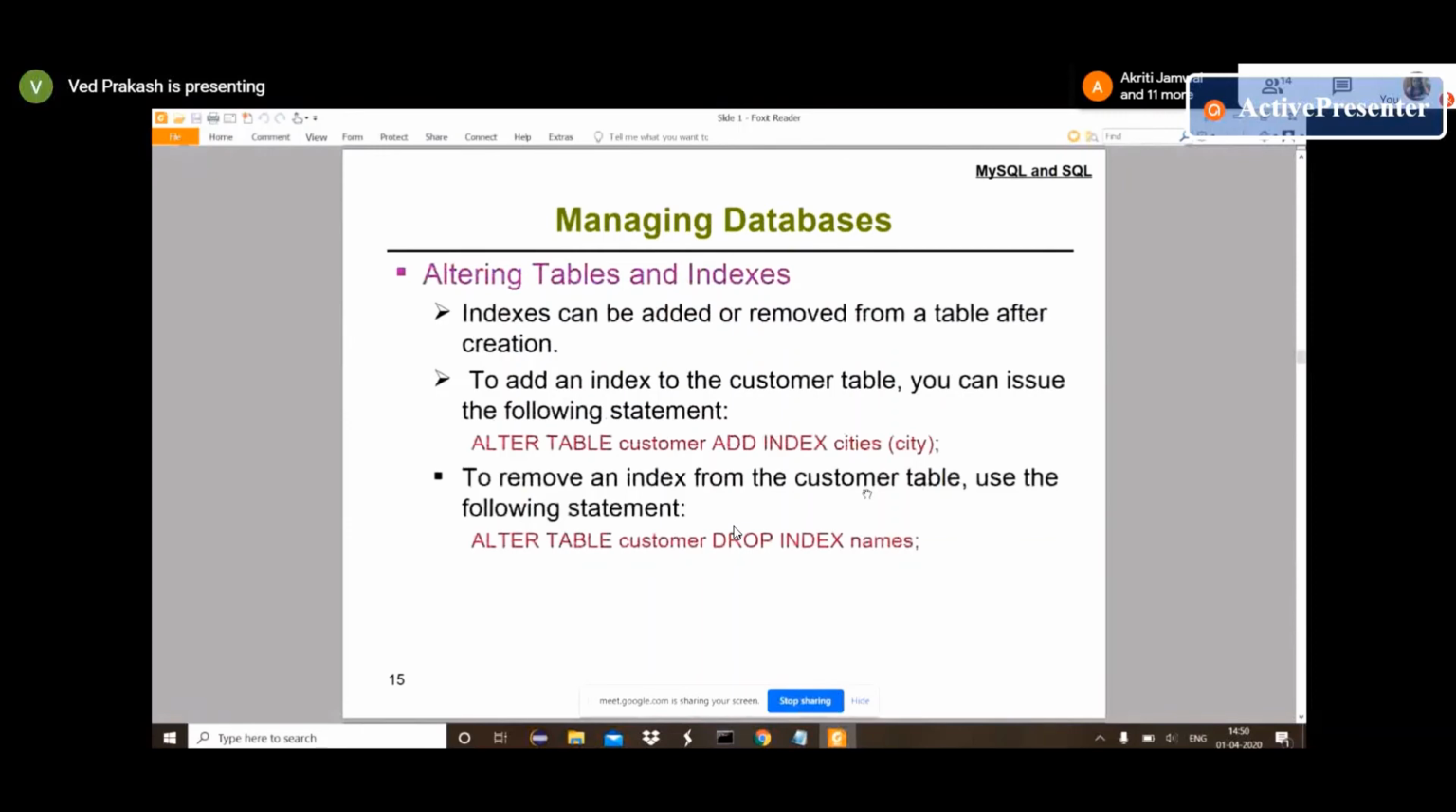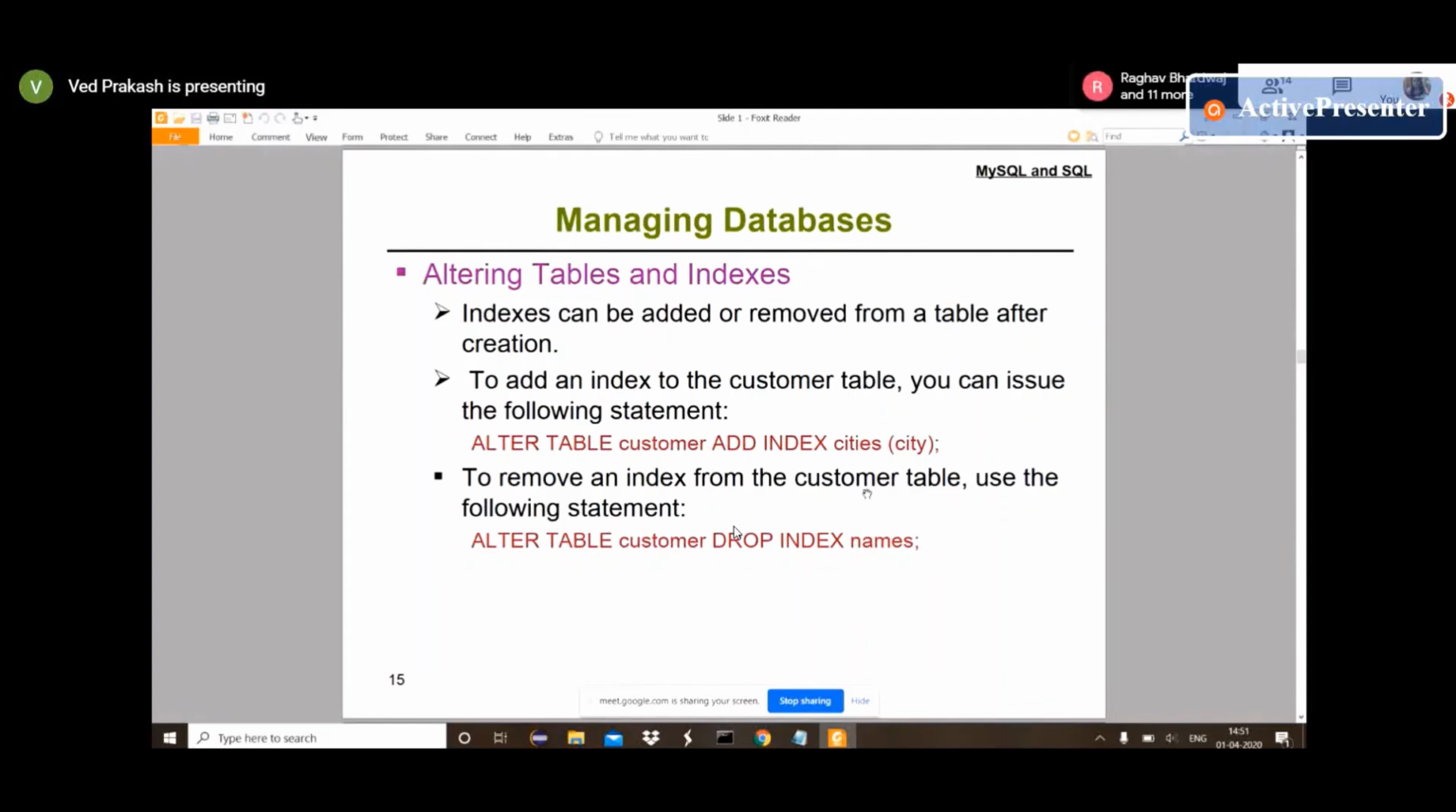So now we have to change our index. We have to add or remove something after table creation. Suppose you want to add an index into the customer table. For that purpose, we have ALTER TABLE. ALTER TABLE customer ADD INDEX.